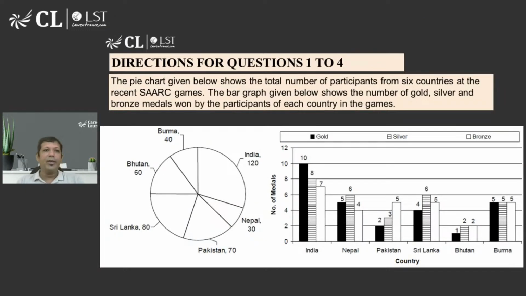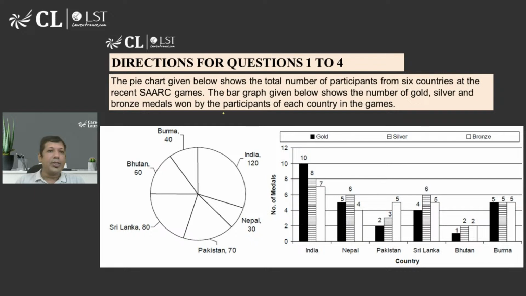Good evening, Kartikeya. Now this is a set that we are going to solve. There are going to be two graphs given to us. One is a pie chart. Good evening, Ishika. So there is a pie chart, right? And there is a bar graph. So let's start. What does it say? It simply says that color is yellow.